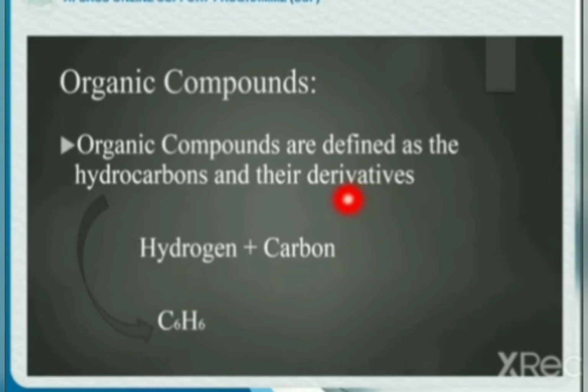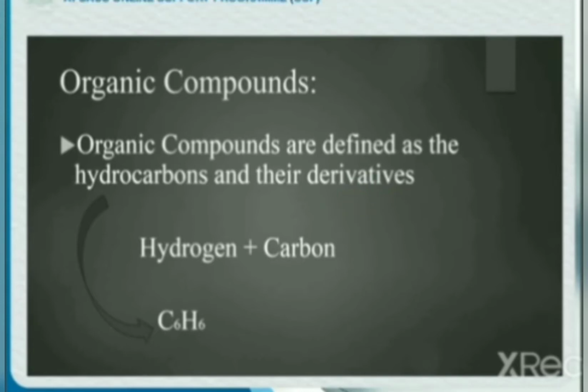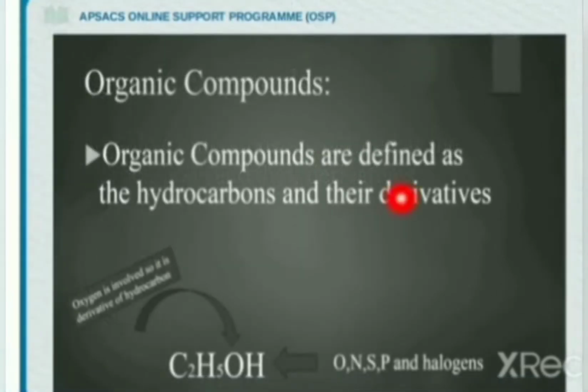And what are derivatives? Do you have any idea about the derivatives? Yes, derivatives are the compounds in which any other element or group of elements is present with carbon and hydrogen. Look at the example: C2H5OH. Here, other than carbon and hydrogen, we have oxygen. So this is termed as a derivative of hydrocarbons.